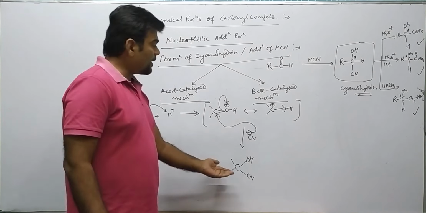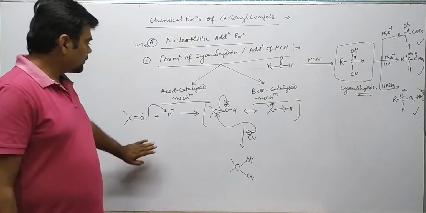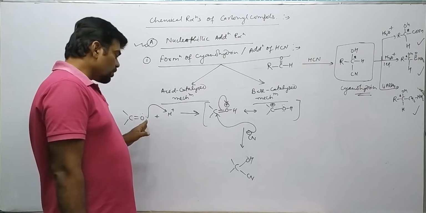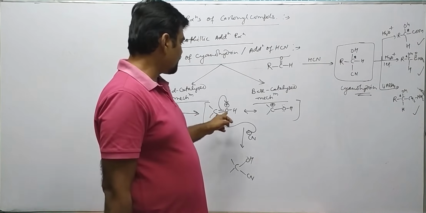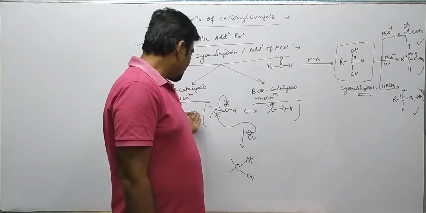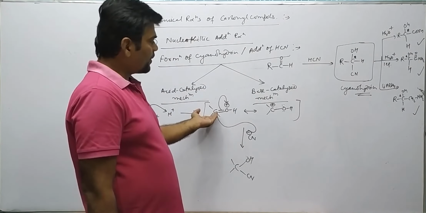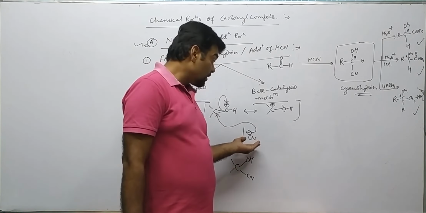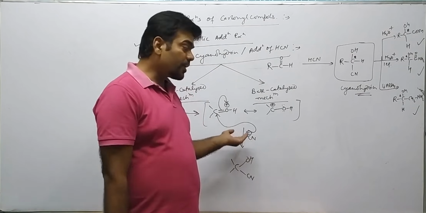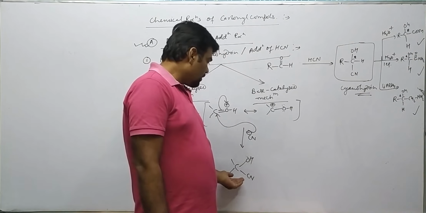Cyanohydrin is formed there. This is the acid catalyzed mechanism. Very first step is protonation, the lone pair is given to this H plus. It becomes OH plus. By the acceptance of the proton from the acid, the electrophilicity increases. Therefore a nucleophile, even a weak nucleophile in small quantity, can approach this electrophilic center and cause the reaction forming cyanohydrin.